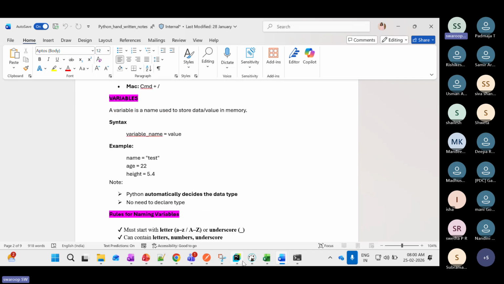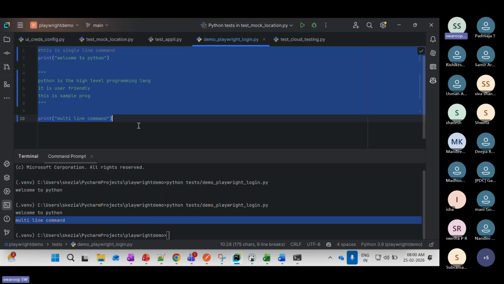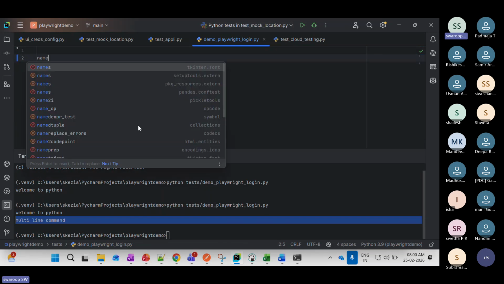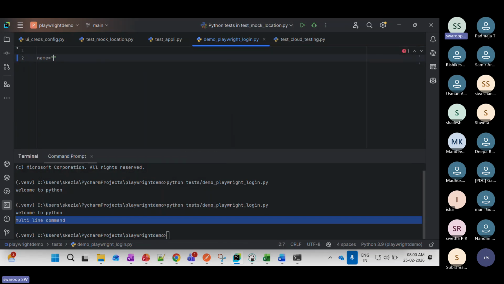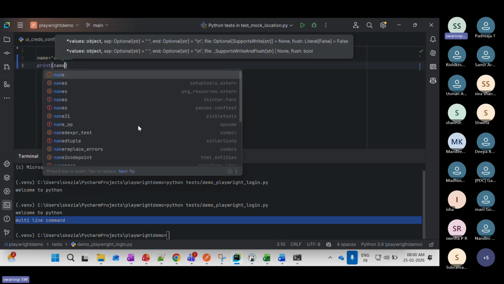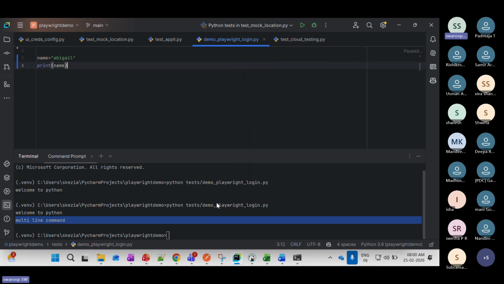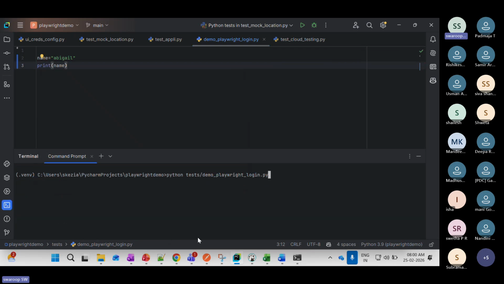I will show you one variable now. We will define name equal to Abigail. Now if I want to print the name, I just say print name. Let's see what happens here. If you see here, it is printing it.